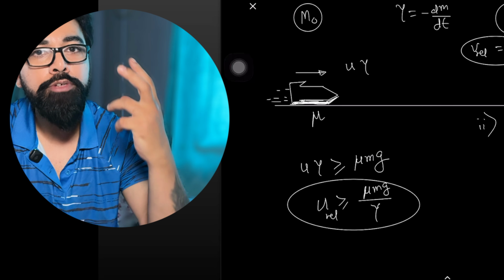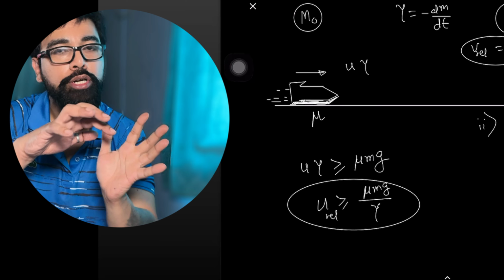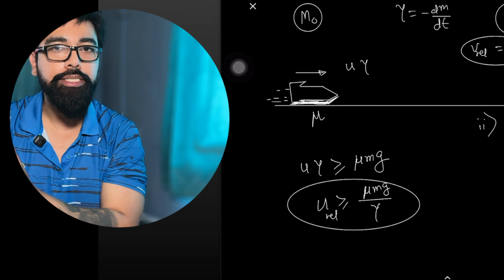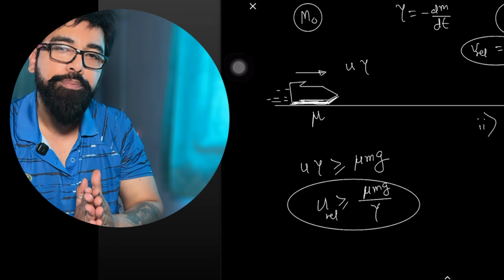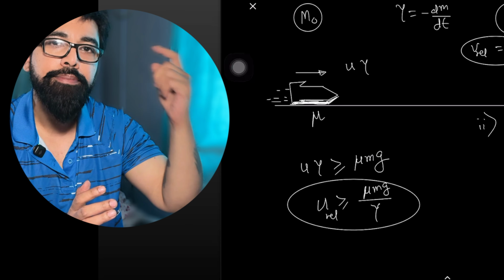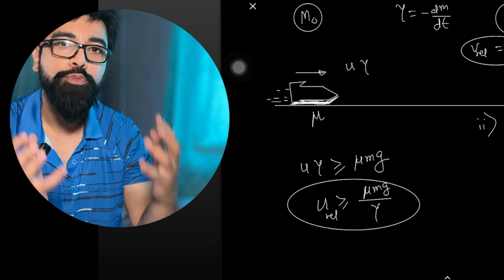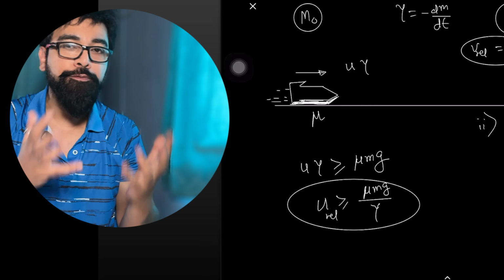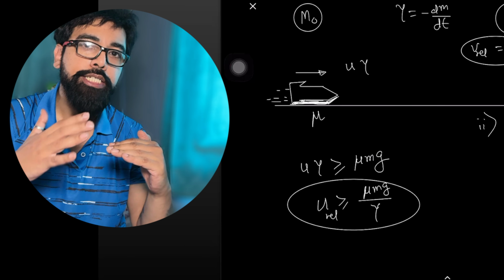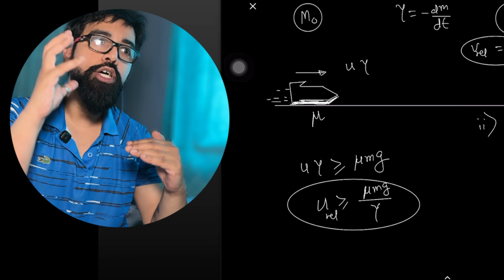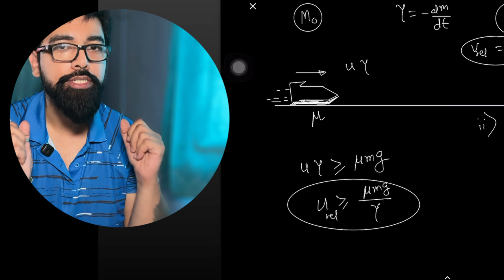That means when the mass of the rocket is m0 by 2, at that instant, because m0 by 2 mass is burnt, so the remaining m0 by 2 mass is there. So when the fuel is completely burnt, that means when the mass of the rocket is m0 by 2, at that instant the rocket velocity will be the highest possible velocity. And after that there is no fuel, so friction will now act and it will stop this horizontal rocket. So I hope this idea is understood.